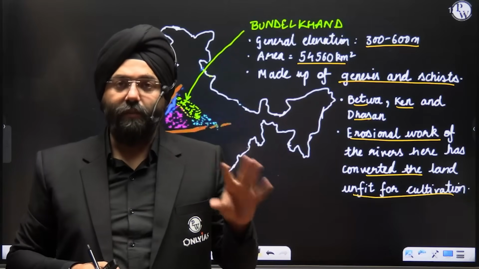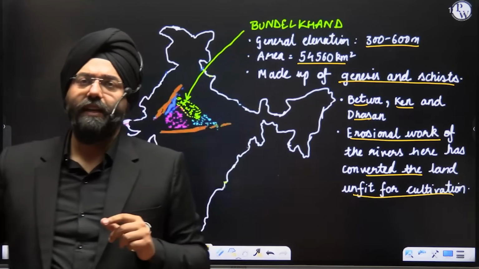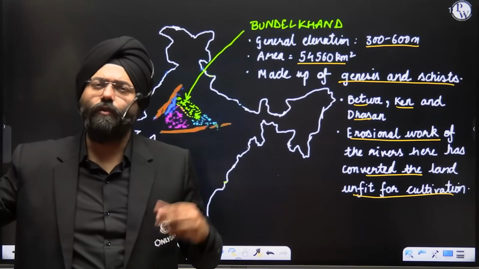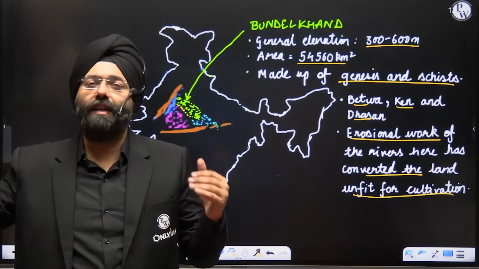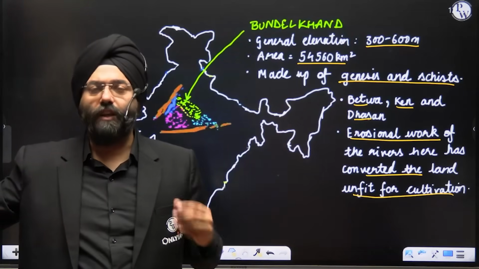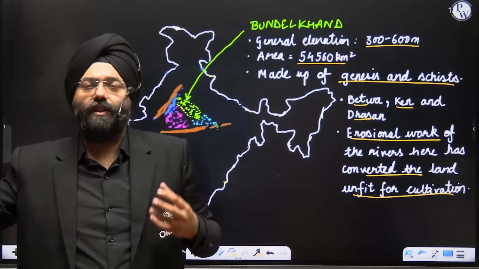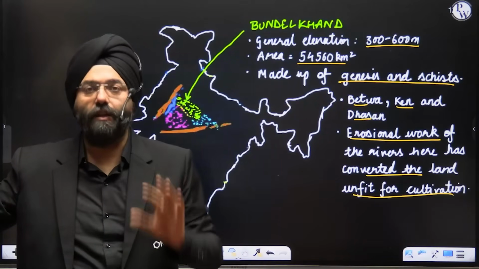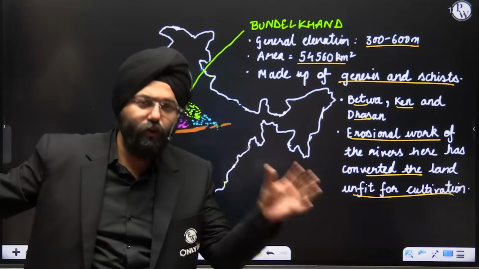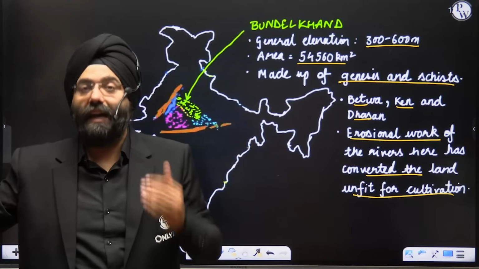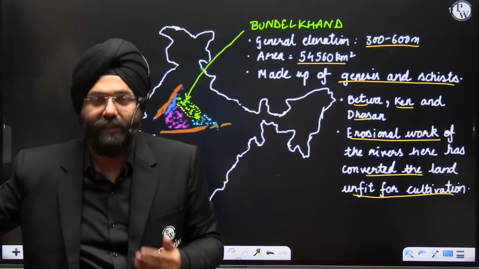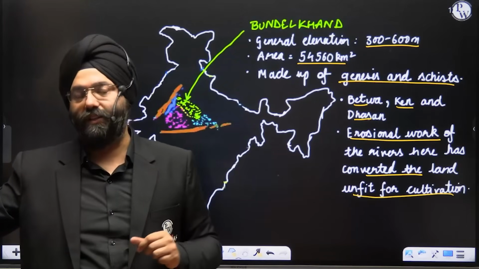These are the regions where the people are very poor. That is why you used to hear about dacoits of Chambal and all. Why? Because there were no alternative sources of income that were present there. People used to resort to such means of looting and all. Now, obviously, there is very strict control by the police now. These things have been curbed. But that is why we say how the geography of a region influences the life, the economy, the way we think, the way we live, what the facilities are provided to us. So this is one of the ideal examples of that. Clear? Let's move ahead.